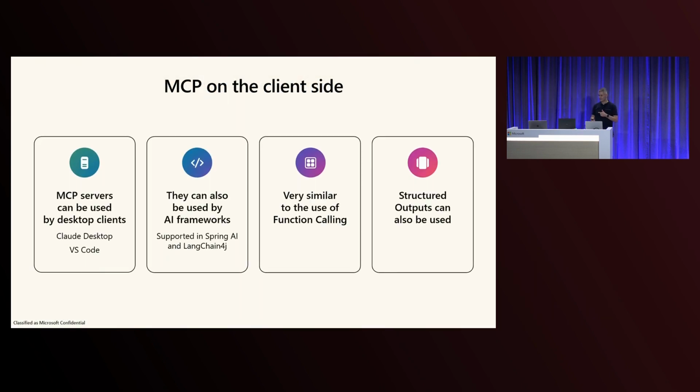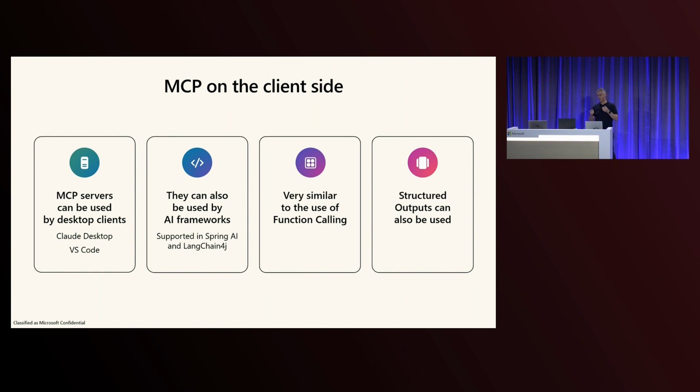So on the client side, we just saw how easy it is to do a server. Now let's talk about the client side. You can use a server with a desktop client, exactly what I did with VS Code. Initially, a lot of people were using Cloud Desktop from Anthropic. That's how it got started. So that also works with Cloud Desktop, which is interesting. But you can also use them with an AI framework like LangChain4j or Spring AI, which will be my next demo. So you can give those capabilities to your Java applications.